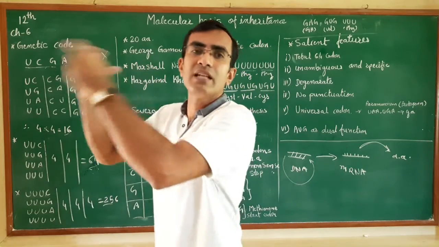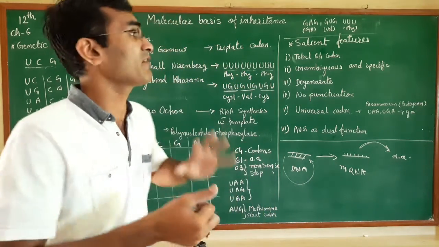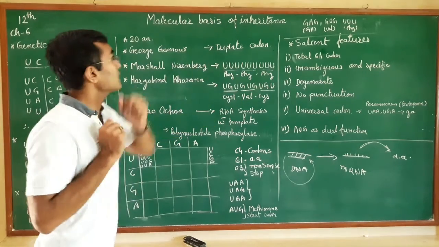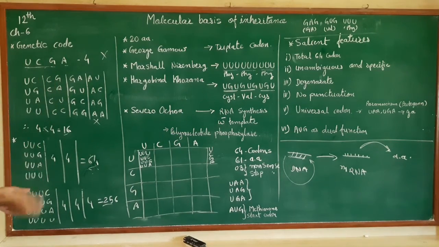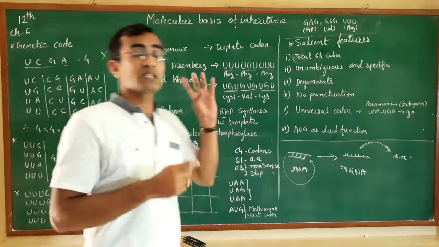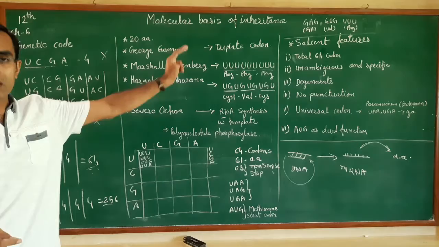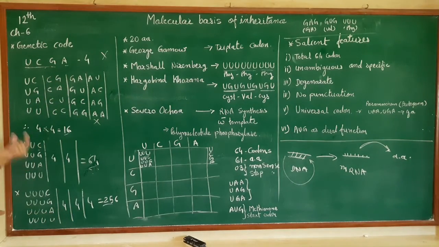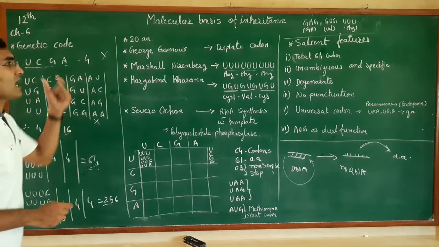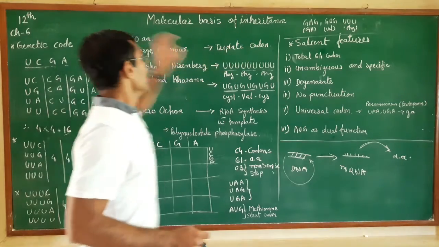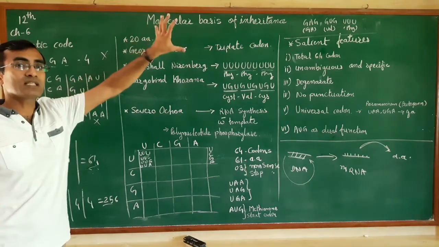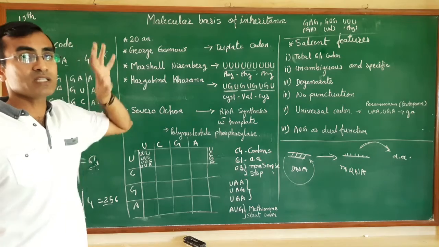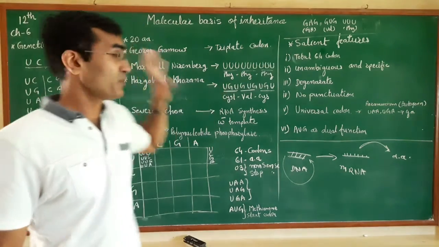If they gave the name as a code, it would be okay, but they have given the name as a codon. So codons are nothing but the codes. When they combine in triplets, they are termed codons. So the three nitrogenous bases, the triplet form, are now codons. George Gamow gave the hypothesis that the genetic information will be there in the triplet form.